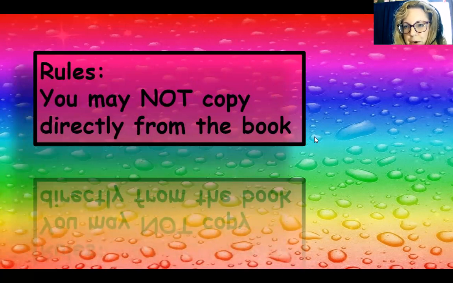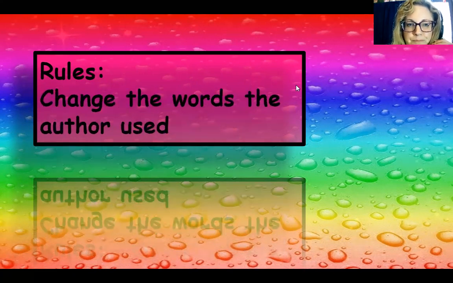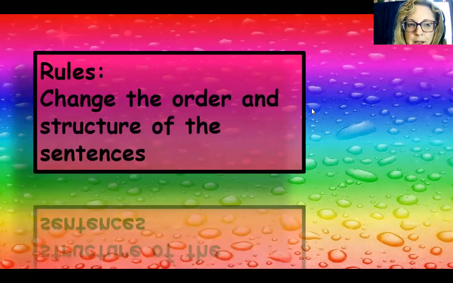So there's some rules for paraphrasing, and one of the biggest rules is you may not copy directly from someone else's book. So you can't copy directly from the author's book. The second rule is that you change the words the author used. The third rule is change the order and the structure that the sentences are in.